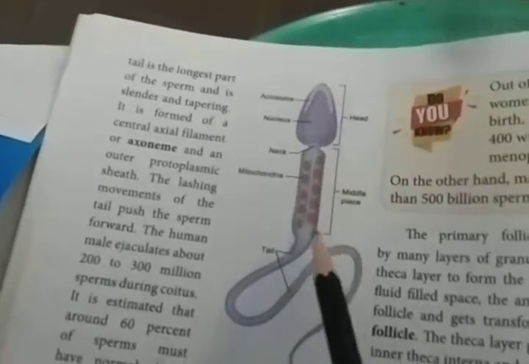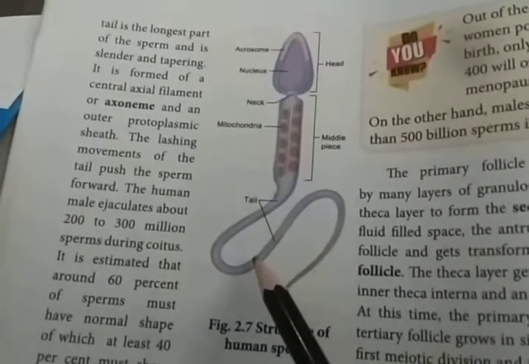The tail is the largest part of the sperm and is slender and tapering.